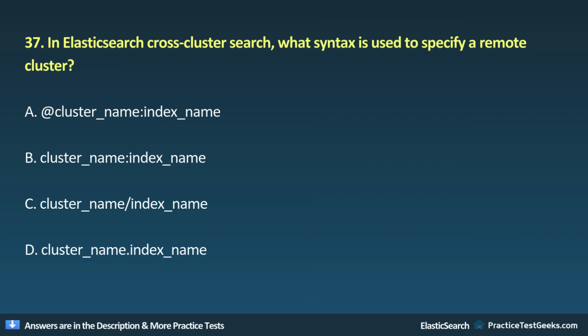37. In Elasticsearch cross-cluster search, what syntax is used to specify a remote cluster? A. At cluster_name index_name. B. Cluster_name:index_name. C. Cluster:index_name. D. Cluster_name/index_name.